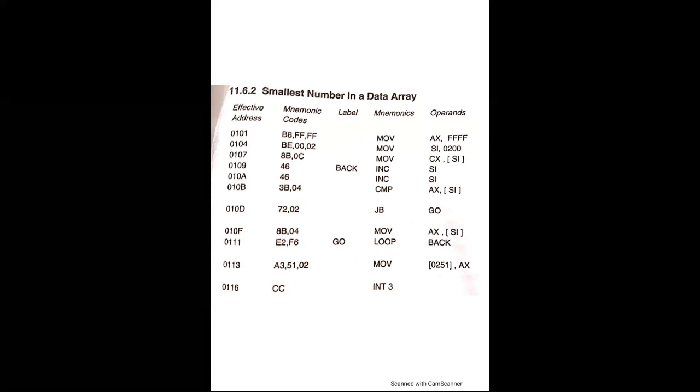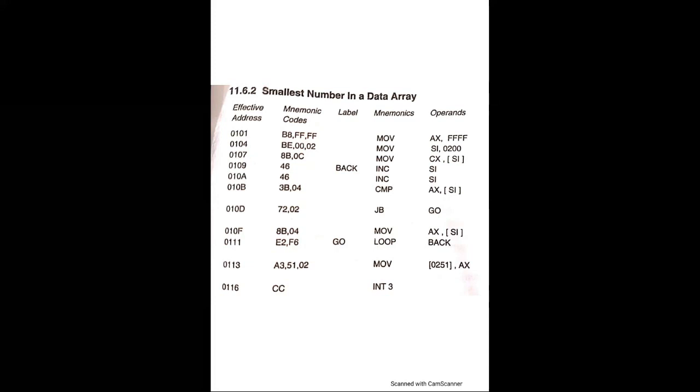Next location 0109. Mnemonic code 46. Label back. Mnemonic INC SI. Increment SI. 010A, mnemonic code 46, mnemonic INC SI again. It's increment SI. Then address 010B, mnemonic code 3B 04, mnemonic CMP AX, [SI]. Compare previous smallest with next number.